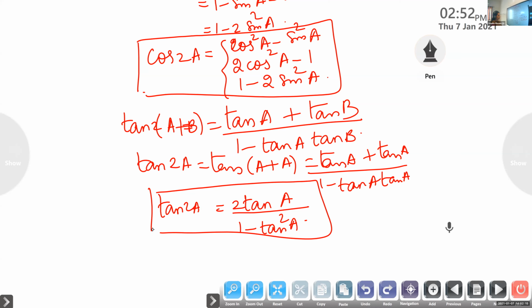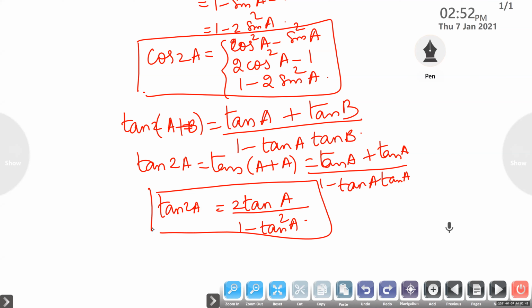Okay. So sine 2A, what is the formula we have learned here? Atul, what is sine 2A? Sine 2A is 2 sin A cos A. Punya, what is cos 2A?